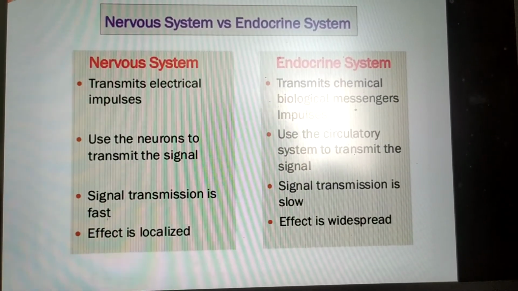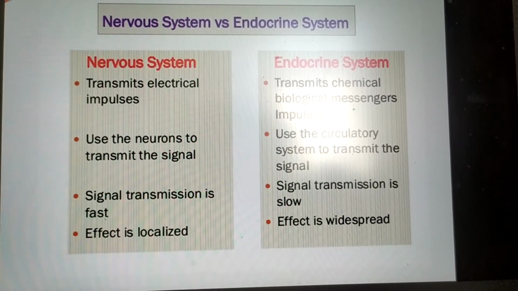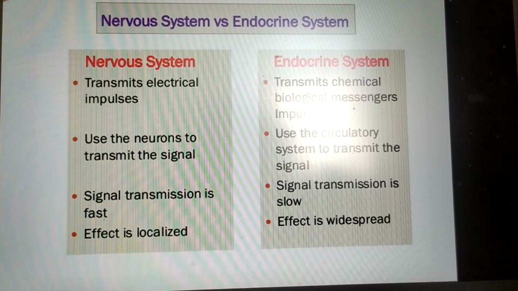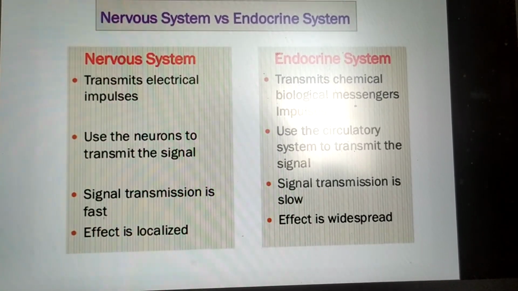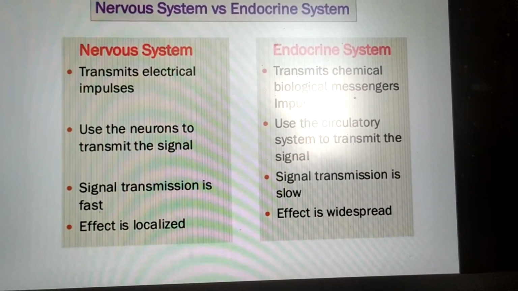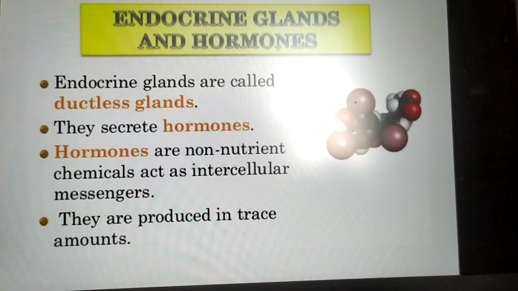The nervous system uses the neurons to transmit the signal, whereas the endocrine system uses the circulatory system to transmit the signal. The signal transmission is very fast in case of the nervous system, whereas it is very slow in case of the endocrine system. The effect of the nervous system is localized, whereas in case of the endocrine system it is widespread. So we will study the endocrine glands and the hormones.